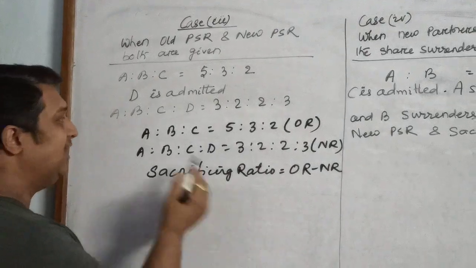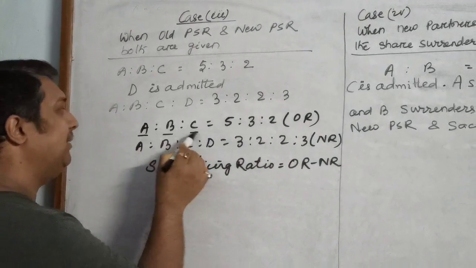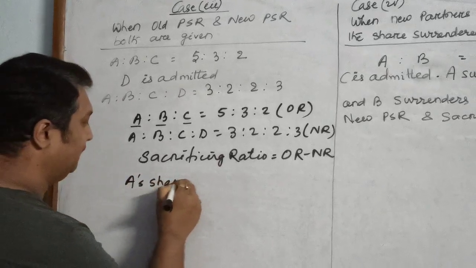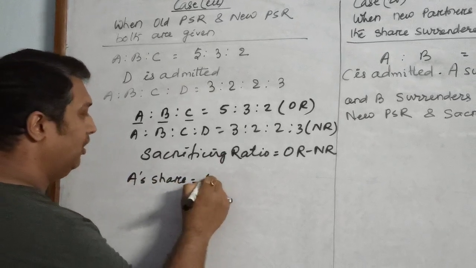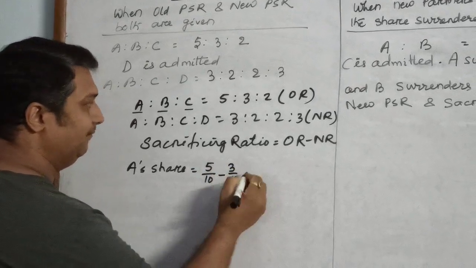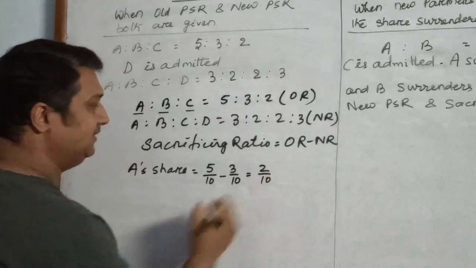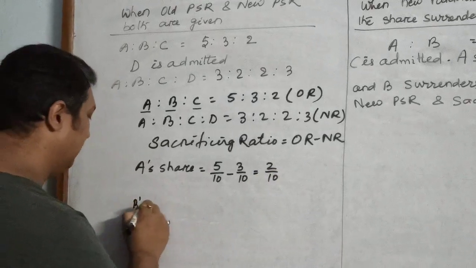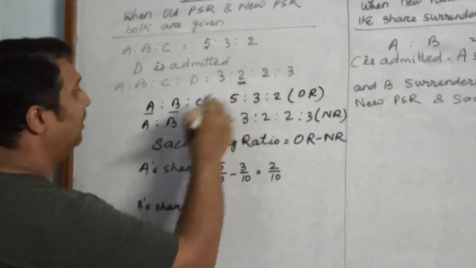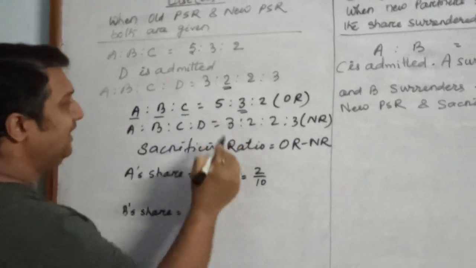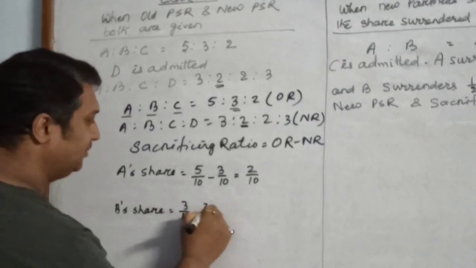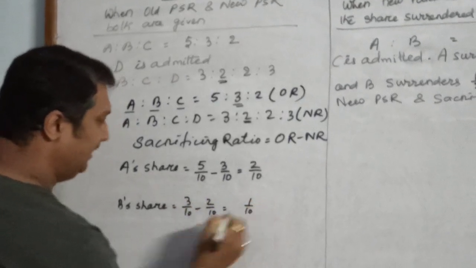As we have already discussed, sacrificing ratio can be calculated by deducting the new ratio from the old ratio. Who may sacrifice? Sacrifice can only be done by the old partners. So I am calculating the sacrifice made by A. Old ratio is 5/10 minus new ratio 3/10, so he has sacrificed 2/10. Similarly, B's old ratio is 3/10, new ratio is 2/10, so 3/10 minus 2/10 is 1/10.